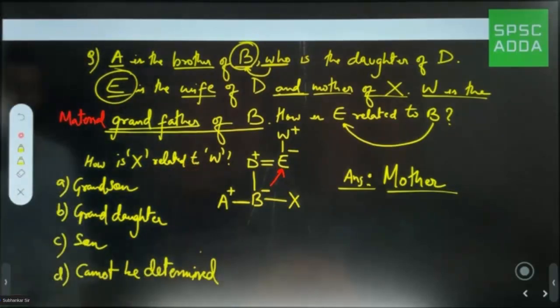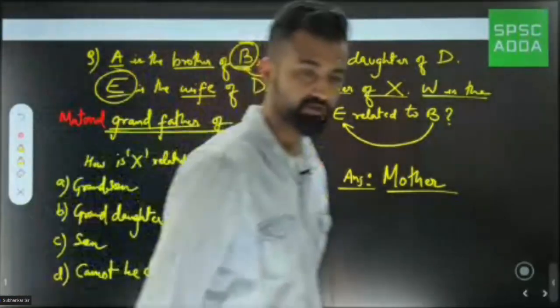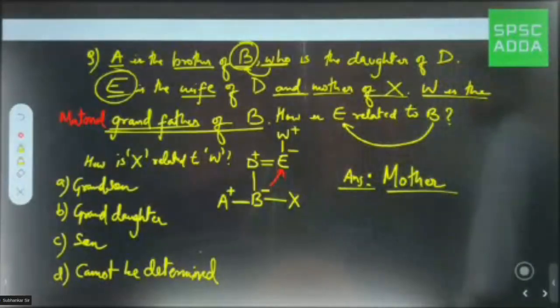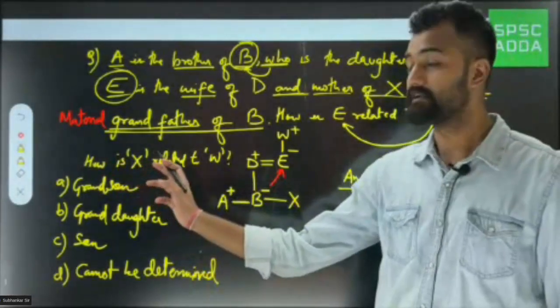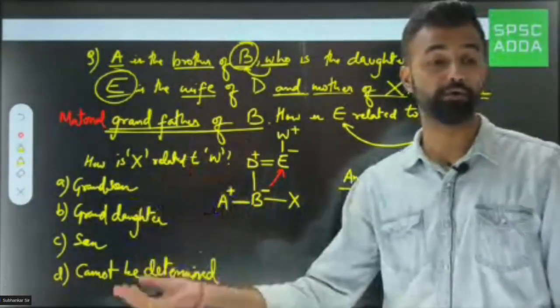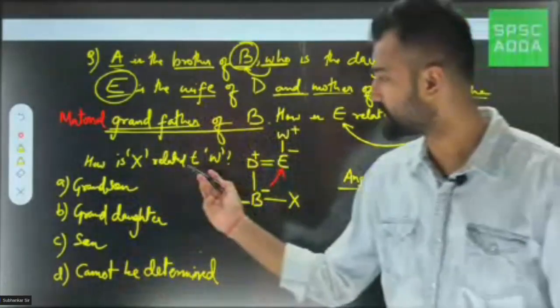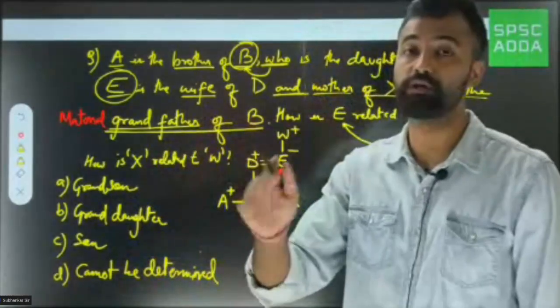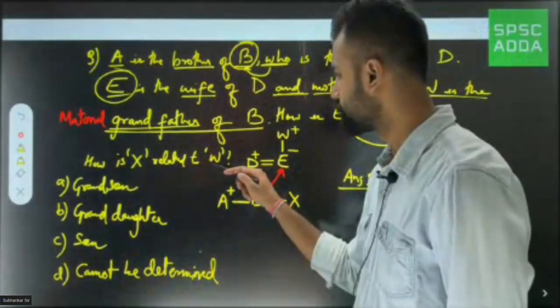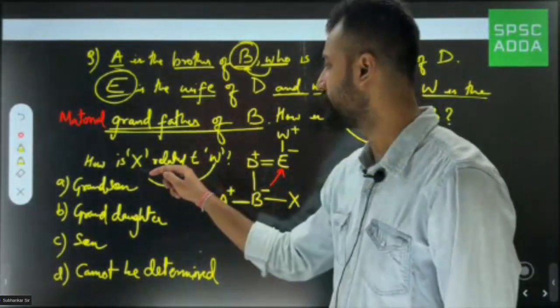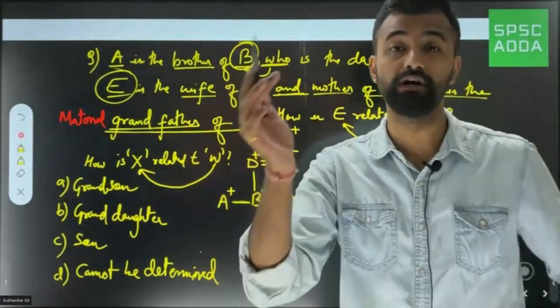Determined. Now what option are you going to take in this question? They're asking how is X related to W. Now you have to see from W to X, because we are asking related to whom? W. So we'll look from W to X. We'll look from W towards X.